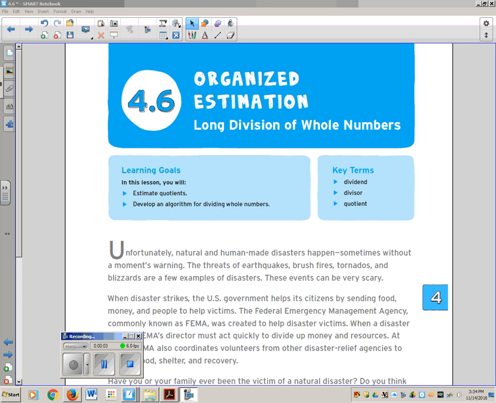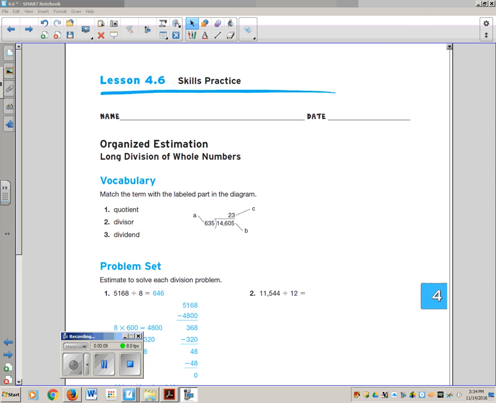Chapter 4, Section 6. In this section, we're going to be working on long division. Yay! We are going to skip the textbook for this section and go right to the practice packet. So pause the video. You need packet 4.6, which is the purple packet by the window.